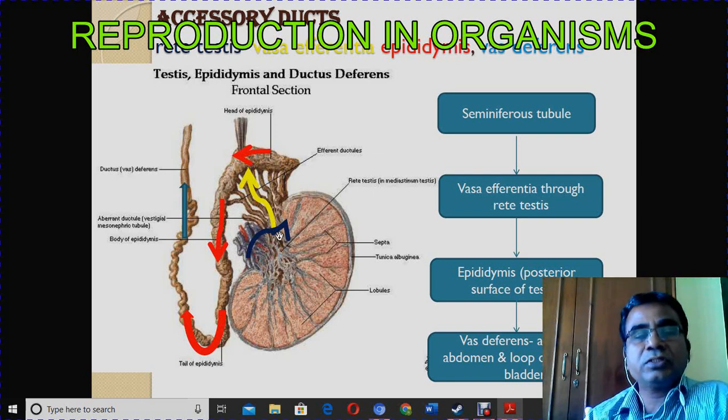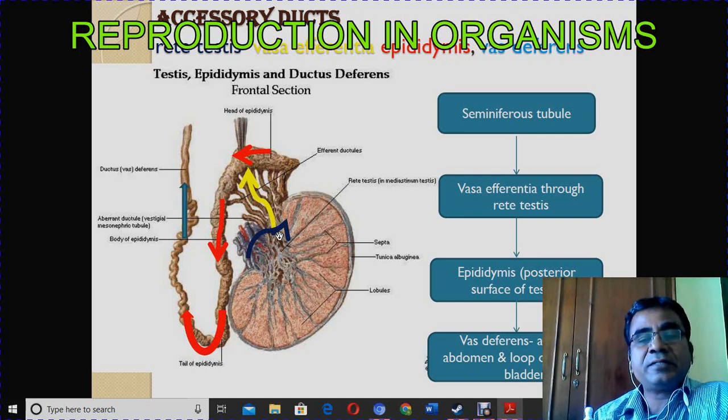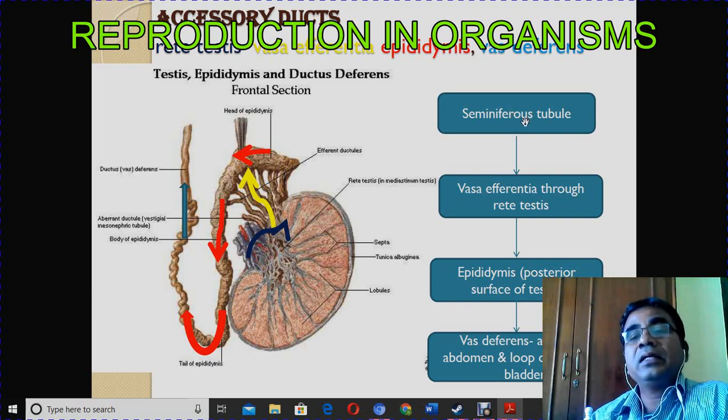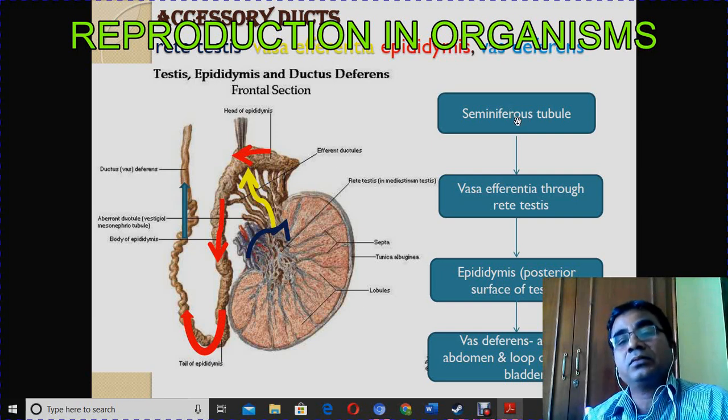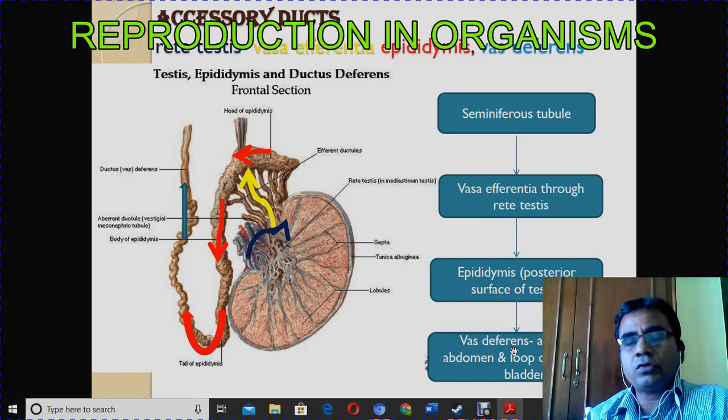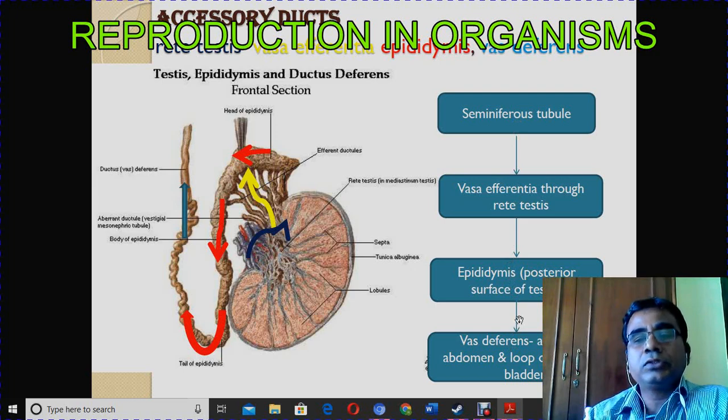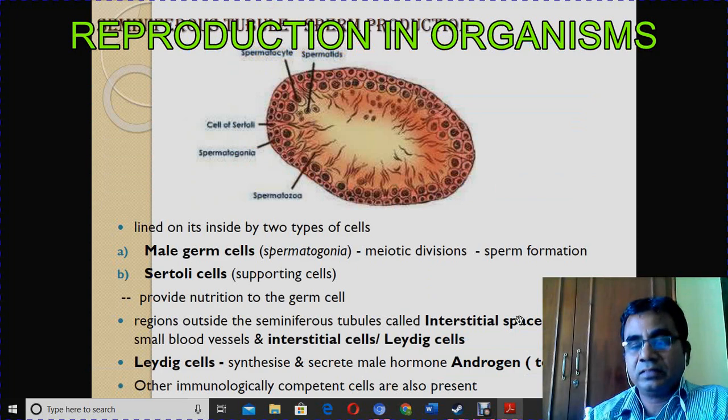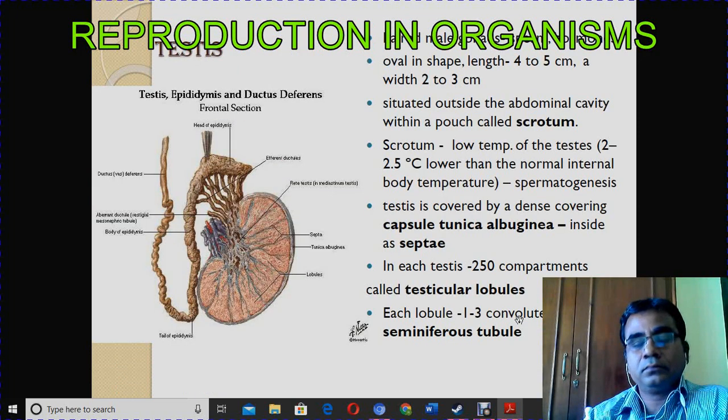The sperm which is produced in the seminiferous tubule must come out through the urethra. So through which way? What is the path of transportation? That is given here, look at this flowchart. Seminiferous tubules, where only sperm is produced, and from the seminiferous tubule, vasa efferentia, and then epididymis, vas deferens. All these are only tubes. Some of the tubes are narrow, whereas some of the tubes are broad. Through this route only it reaches the outer surface.